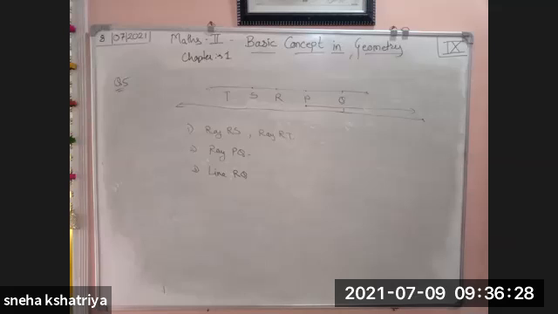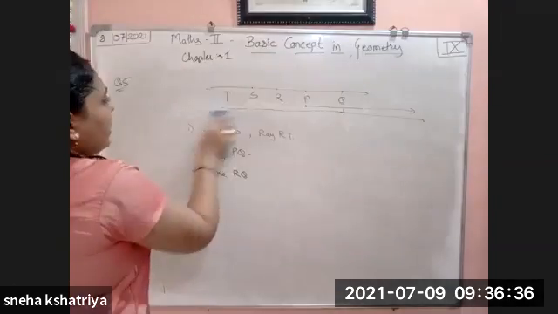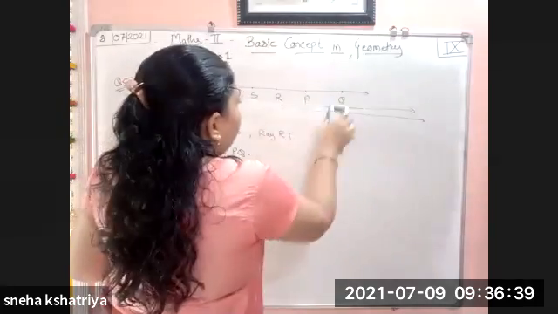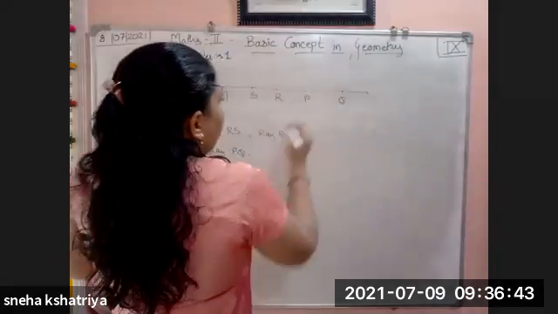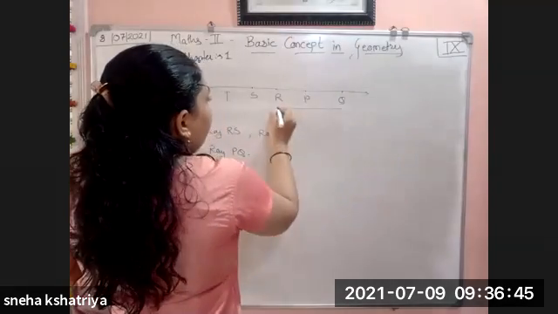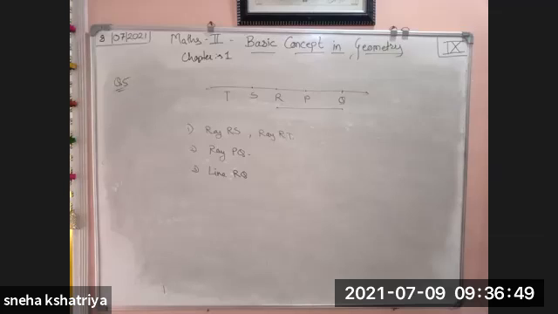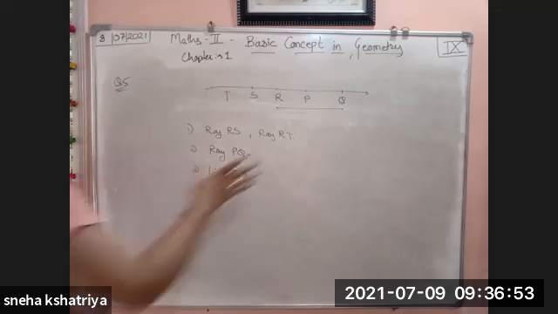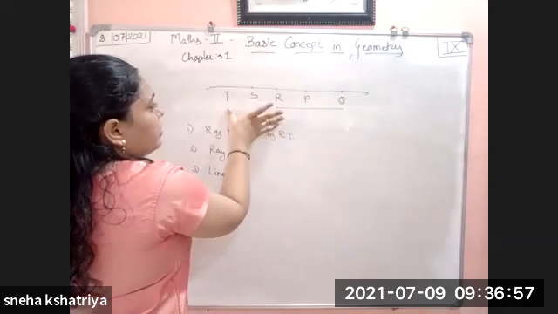Fourth question: state the rays of which segment QR is a subset. We have to find out QR is a subset of which rays. QR is a subset of QS and QT.